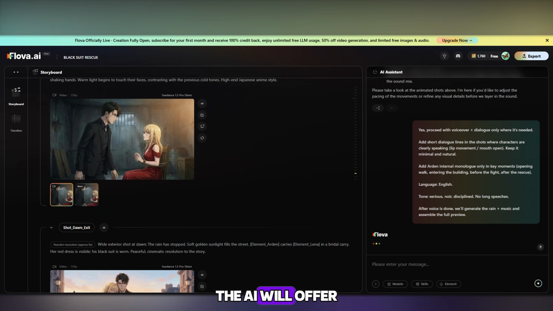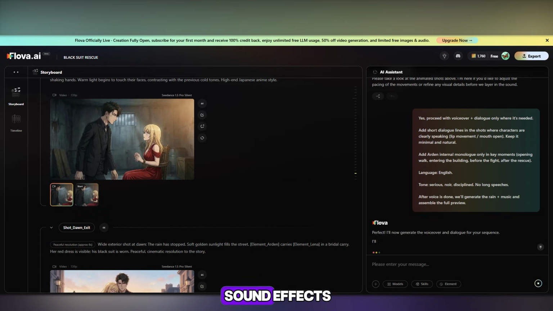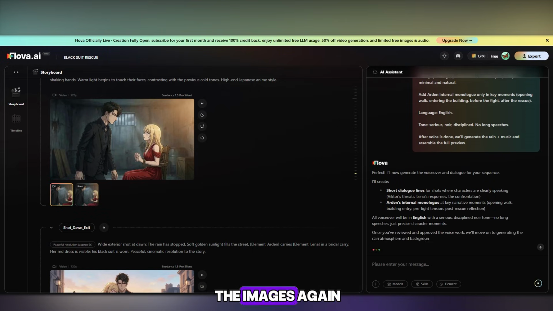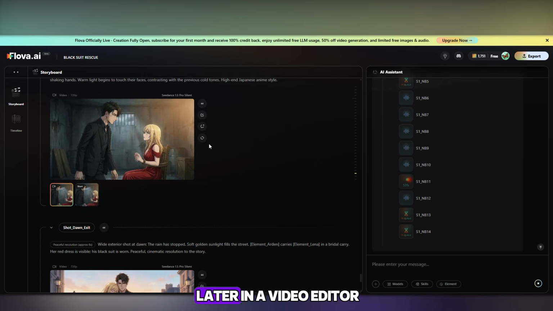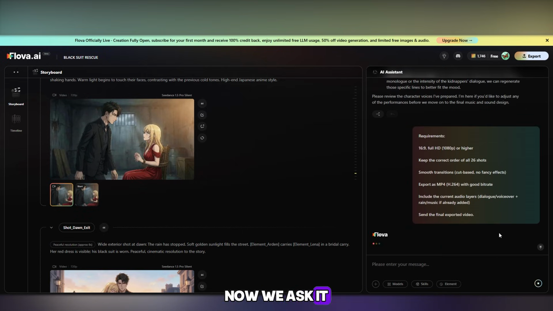The AI will offer voiceover, dialogues, or sound effects, but it will regenerate the images again. We won't add sounds or dialogues here, but if you want, you can ask it to do so. I will add everything later in a video editor. Now we ask it to add music and create a complete video ready for export.